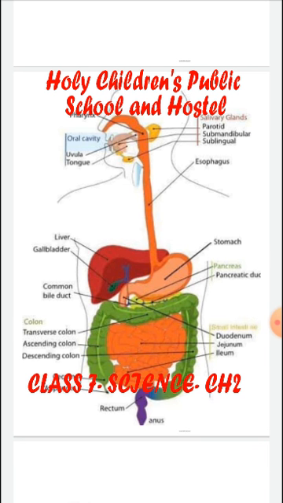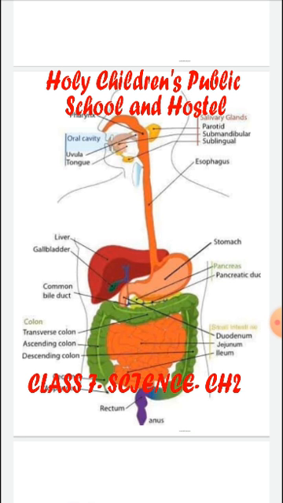Food is broken into smaller pieces in the mouth by chewing with the help of salivary amylase. Esophagus connects the mouth with the stomach. It runs along the neck and chest. The stomach contains gastric juices which break down these particles into smaller molecules. Gastric juices include pepsin, HCl, and mucus. Pepsin breaks down the proteins, HCl makes the medium acidic, and mucus protects the inner lining of the stomach.